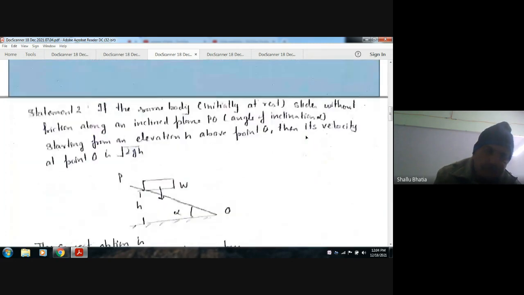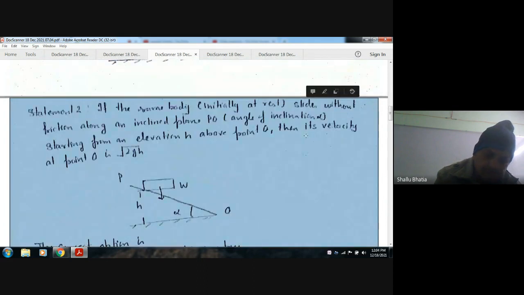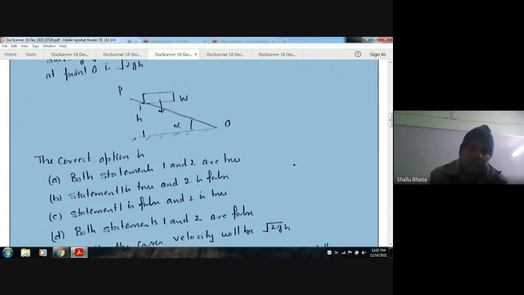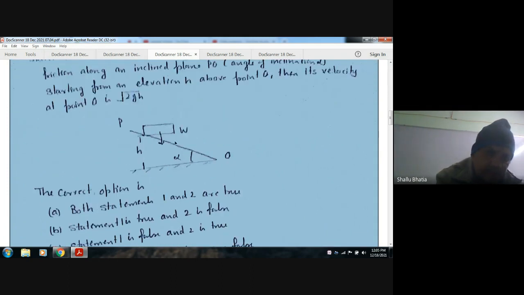Now in the second statement, if the same body initially at rest slides without friction along an inclined plane PQ, then its velocity at point Q is root 2gh. So this is the second diagram.